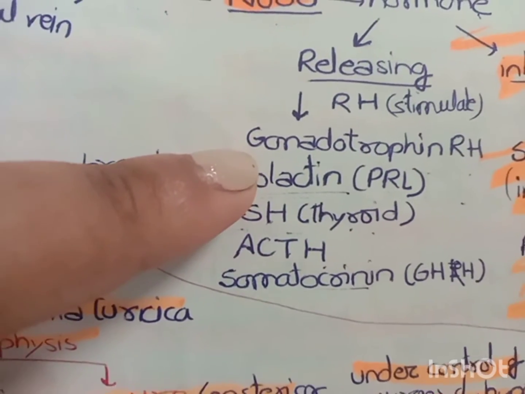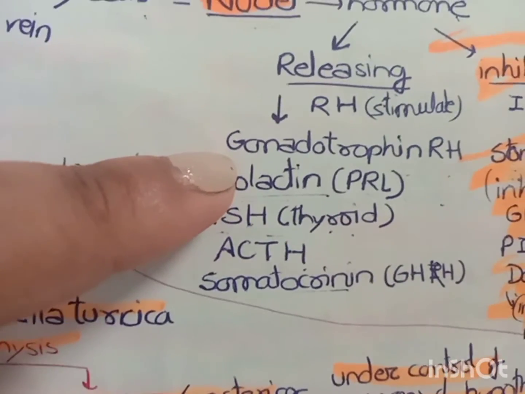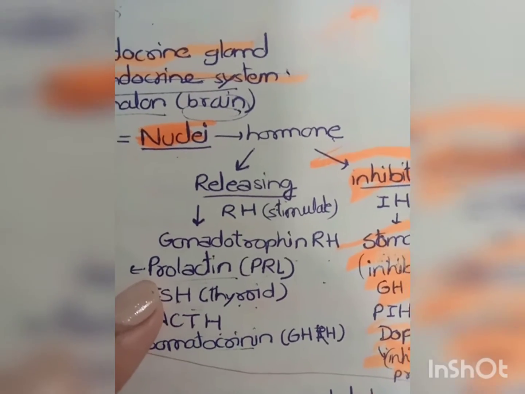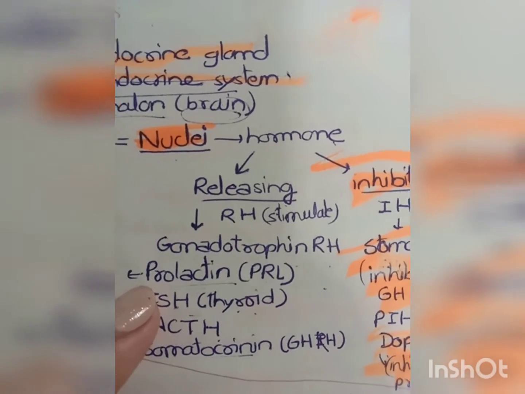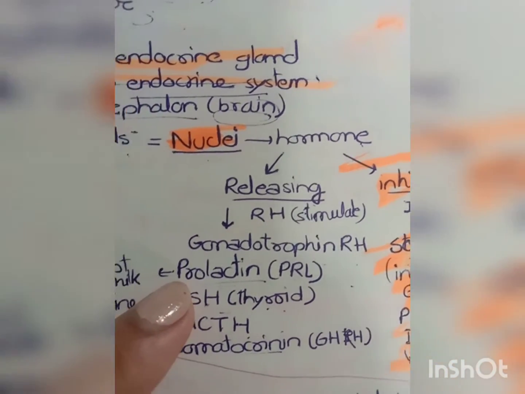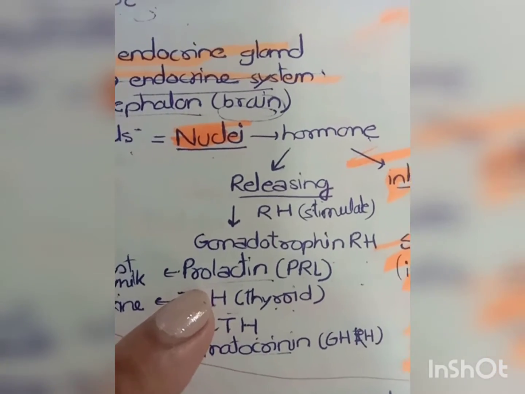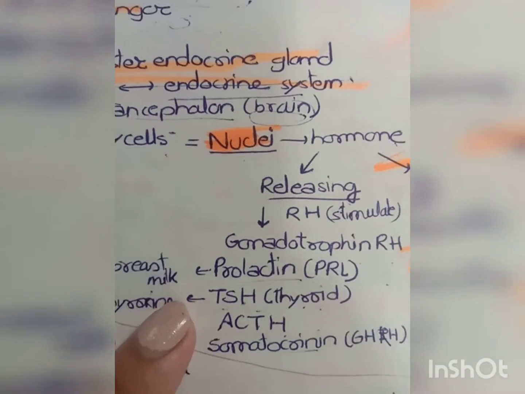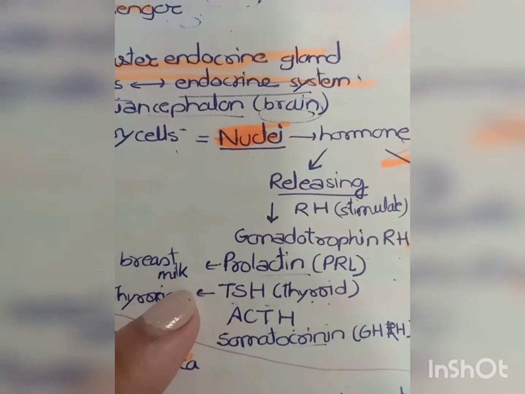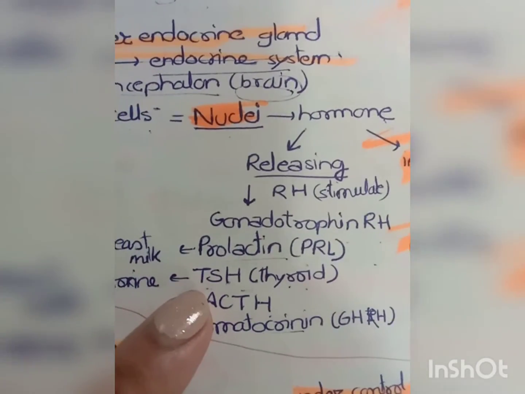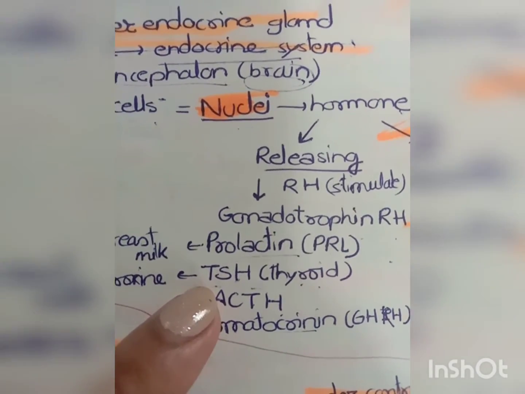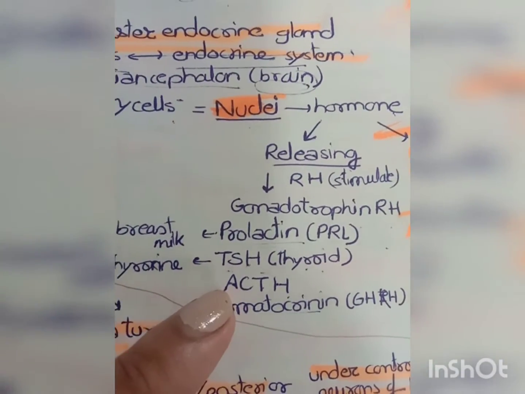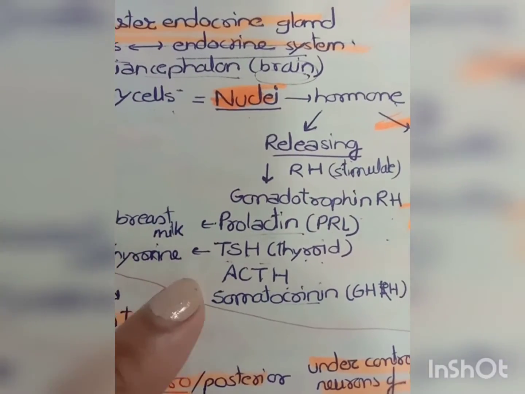The first is gonadotrophin releasing hormones. So obviously it works on the gonads, okay. It works upon testes and ovaries, and it helps in release of sex hormones, okay. The next hormone is prolactin, also known as PRL, right. So it works on the mammary gland and helps in releasing of the milk. And next is TSH, that is known as thyroid hormone. So it is also known as thyroid stimulating hormone, also known as tyrosine.